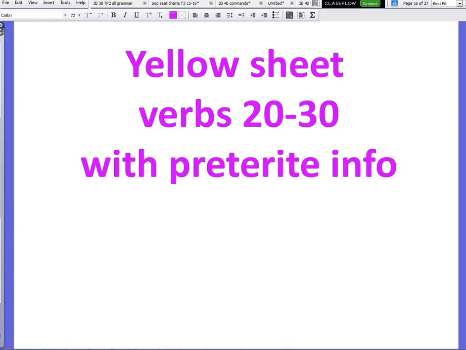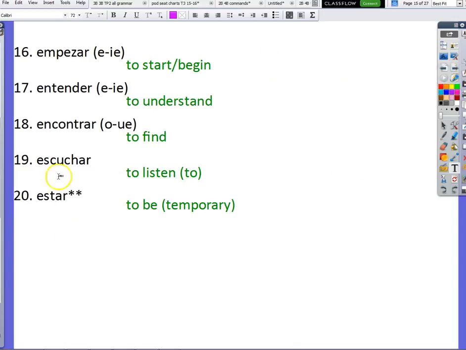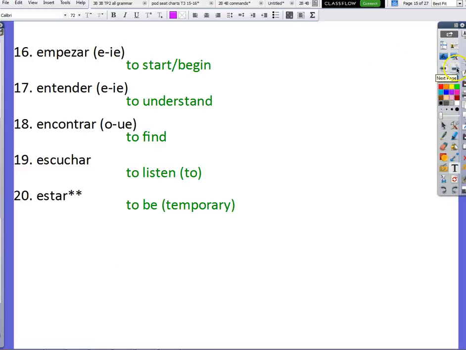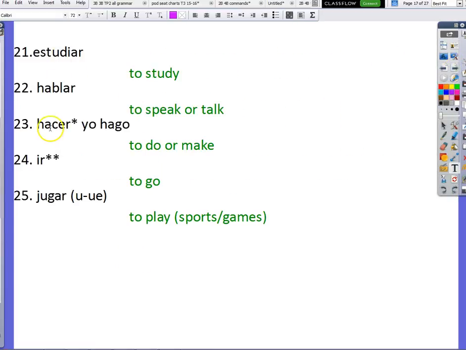Now let's just quickly talk about any information you should know about these verbs pertaining to the preterite portion of the quiz. First, let's see if we have any teacups. Well, number 20, estar is a teacup. Its stem in the preterite is estuv, E-S-T-U-V.